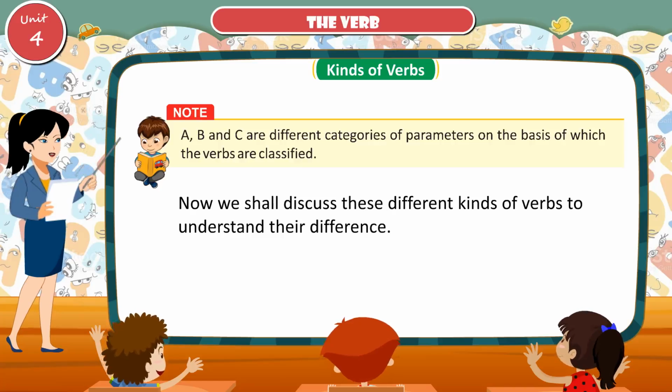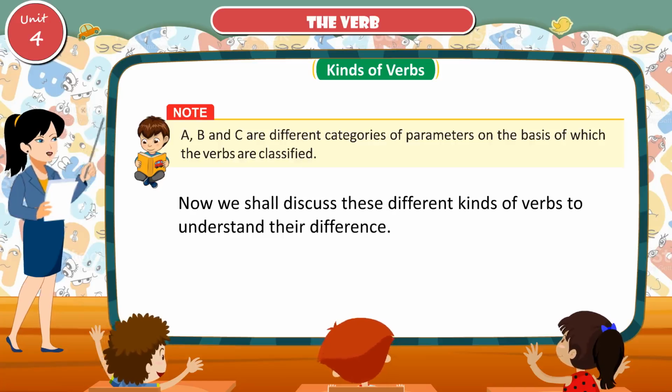Now, we shall discuss these different kinds of verbs to understand their difference.